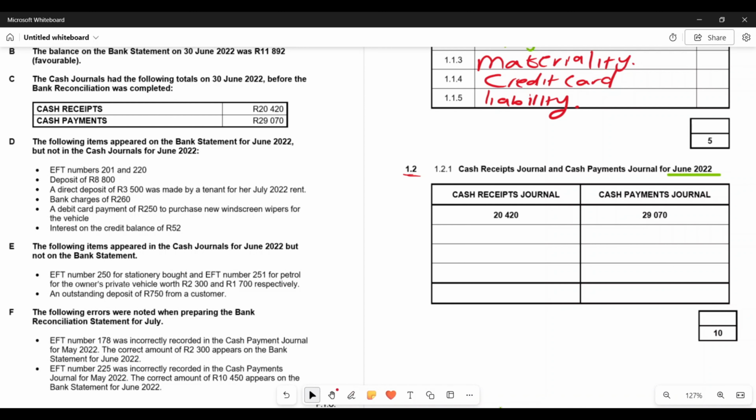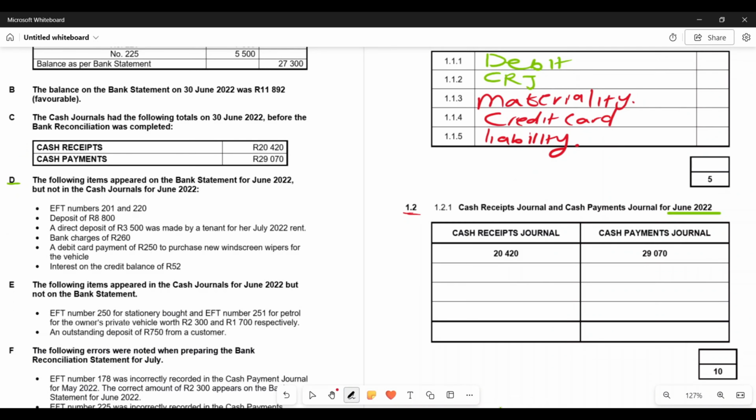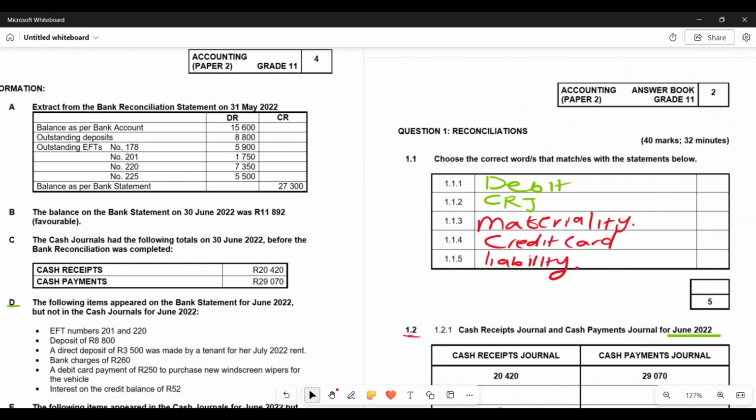So now we're going to use the following information, which is on D, right? The following items appeared in the bank statement, but not in the cash journals for June, right? So now how can we go about fixing that? First things first, EFT number 201 and 220. So let me see those EFTs.